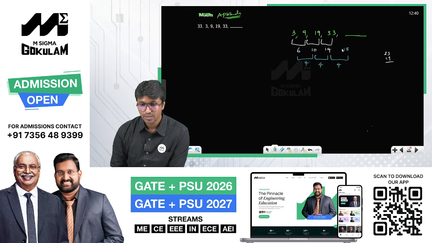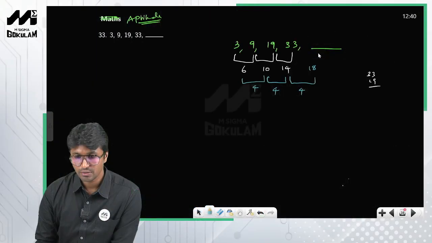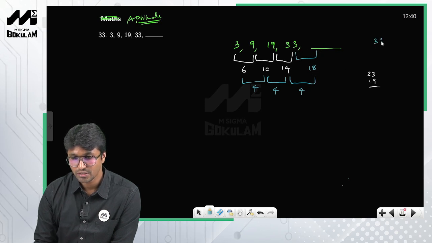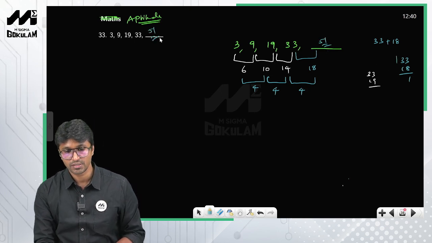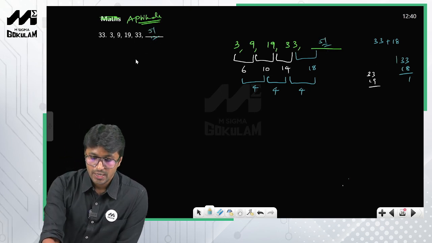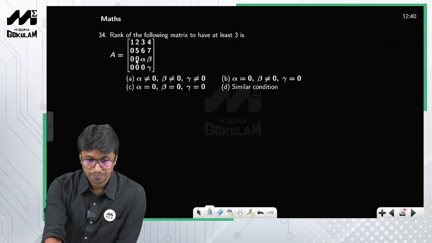So the difference between this missing number and 33 should be 18. Therefore the next number should be 33 plus 18. 33 plus 18, 8 plus 3 is 11, so this is 51. So the missing number is 51. Now let us move on to the next question.